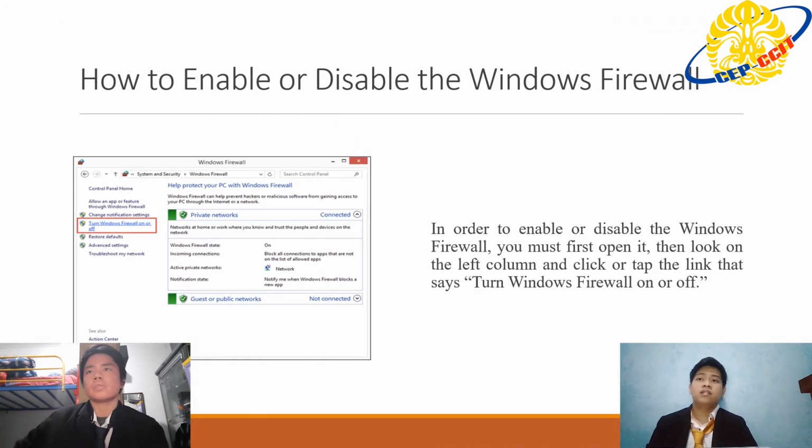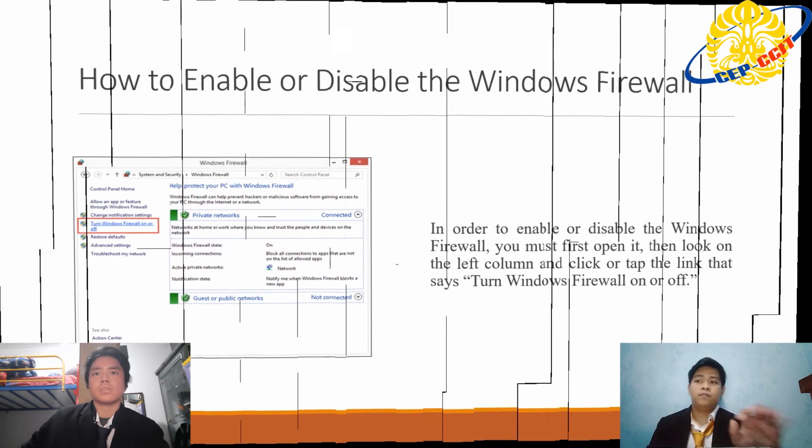And then, how to enable or disable the Windows Firewall. In order to enable or disable the Windows Firewall, you must first open it. Then look on the left column and click or tap the link that says Turn Windows Firewall on or off.